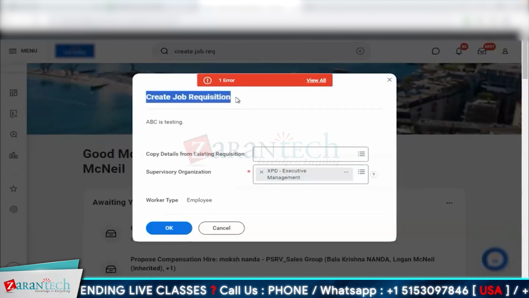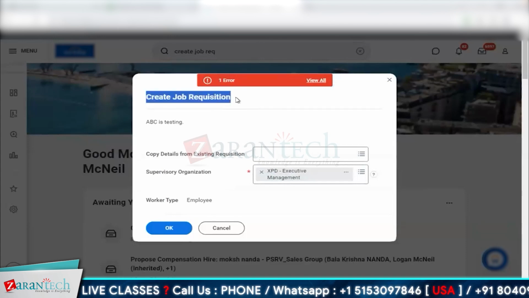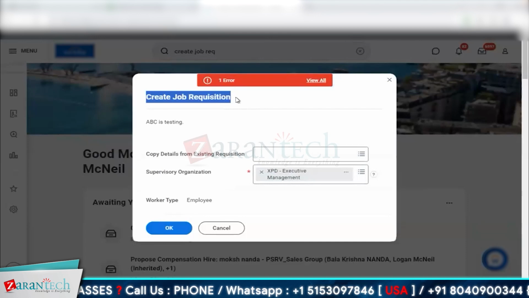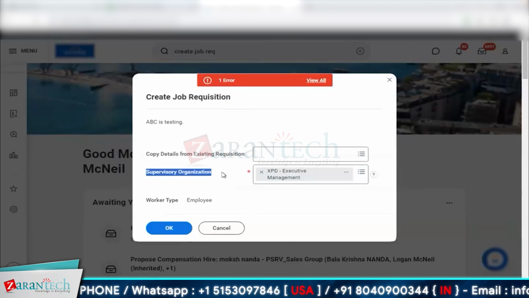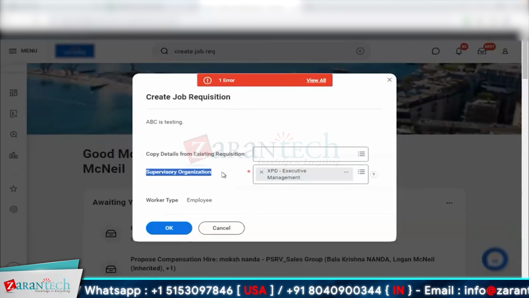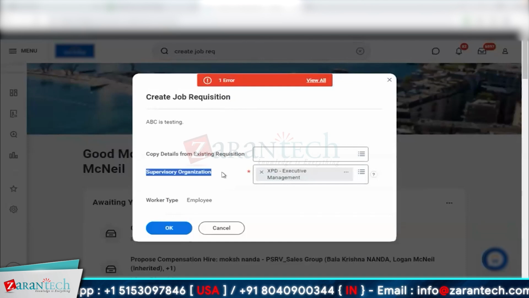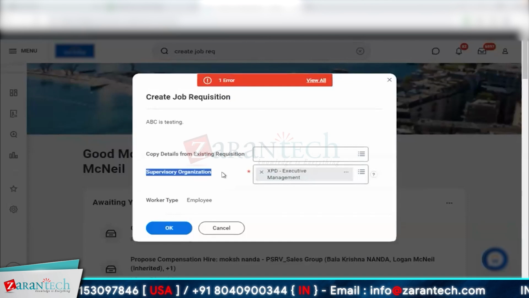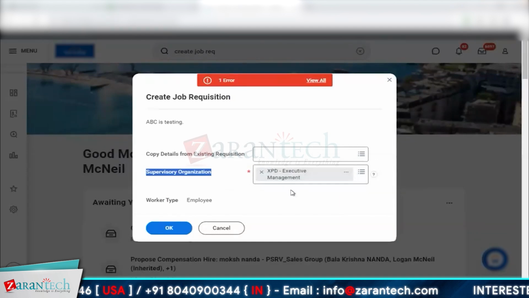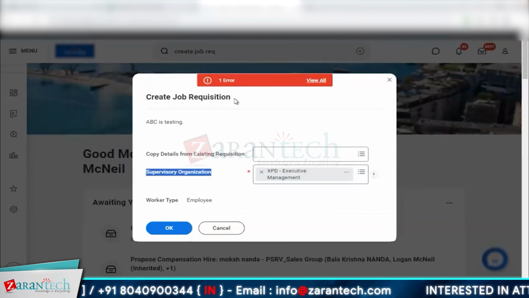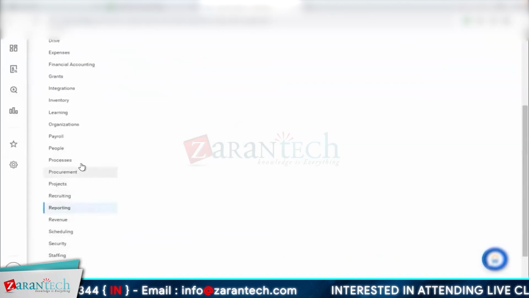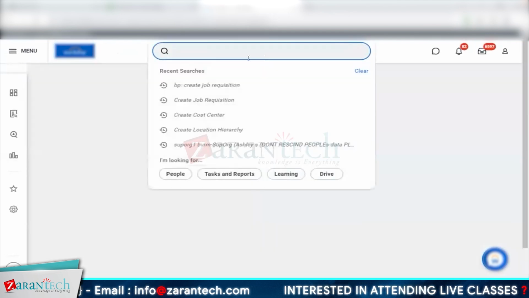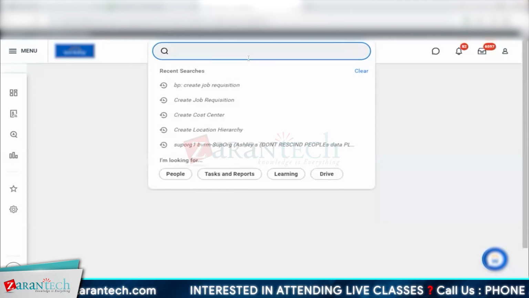When you try to create a job requisition, what is the first thing? Let's say I'm doing this as a recruiter. What's the first thing the system asks you for? It asks you for which supervisory organization you want to initiate this process, because then that position will be opened in this supervisory organization. So create requisition is one of the processes which, when initiated, requests you for a supervisory organization.